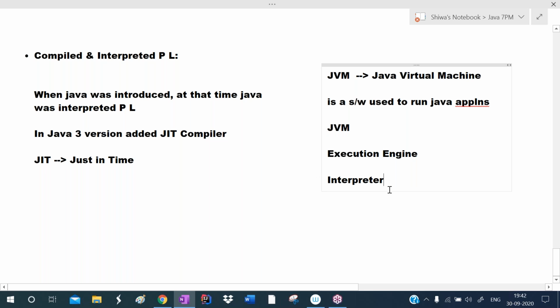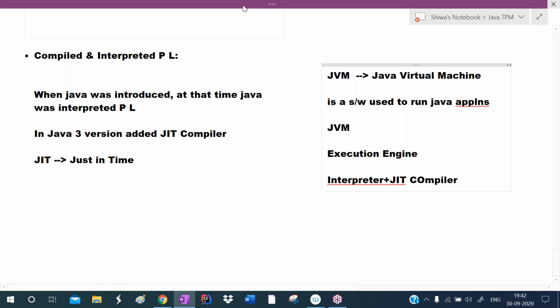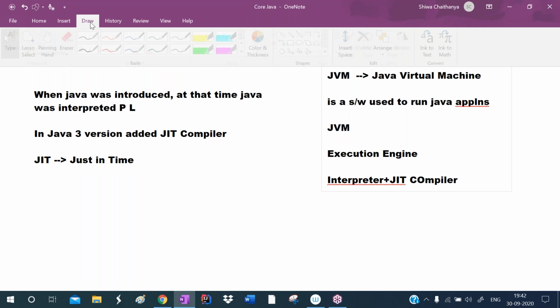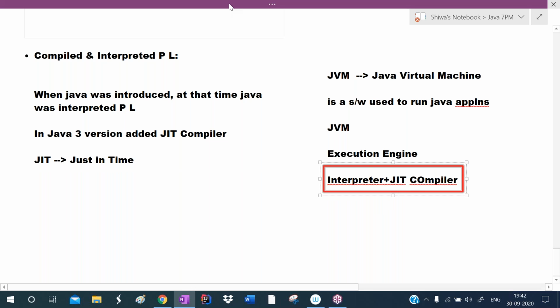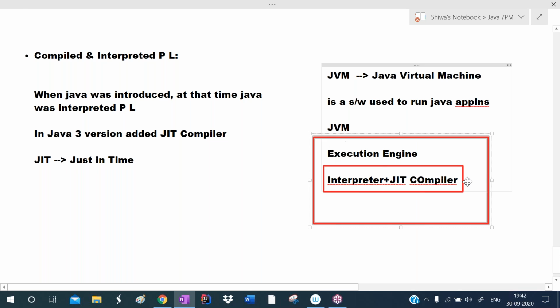Now the JVM's execution engine has interpreter plus JIT compiler. Both are there. So JVM has an execution engine, and that execution engine has an interpreter as well as a JIT compiler.